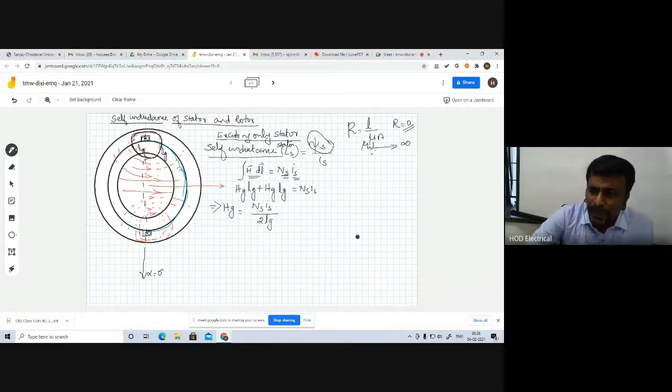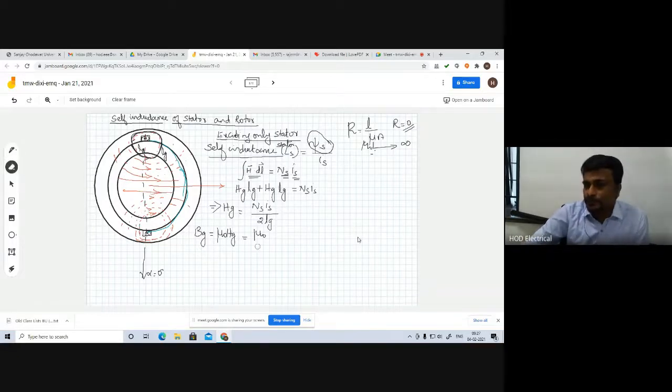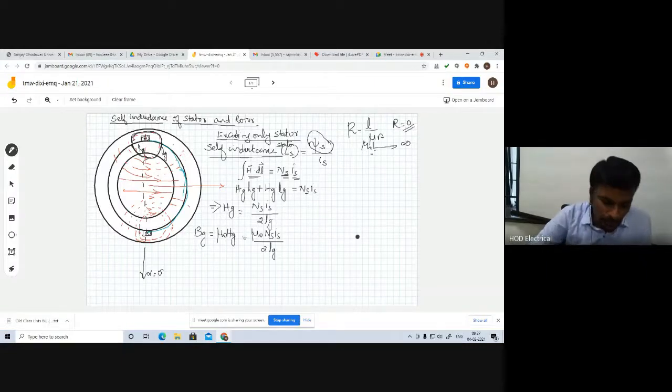Now let me write the equation for magnetic flux density. Magnetic flux density is mu naught times the magnetic field intensity, so we have mu naught Ns Is divided by 2 Lg.